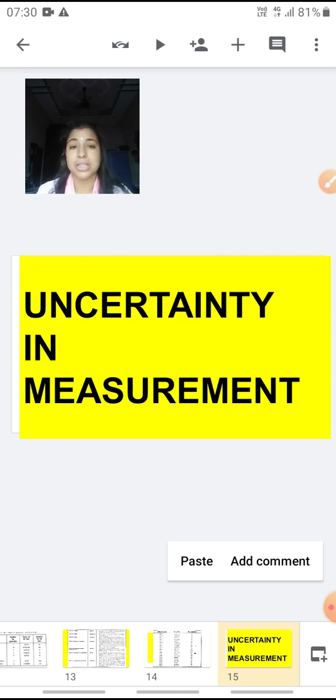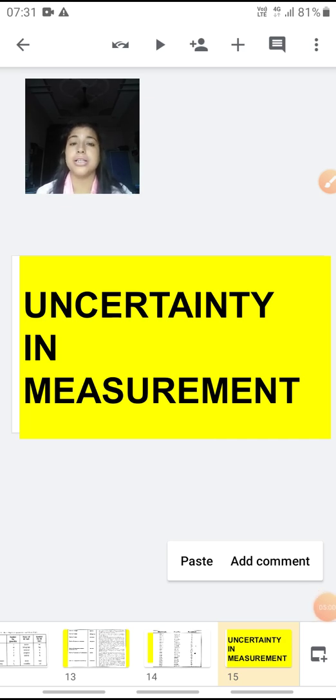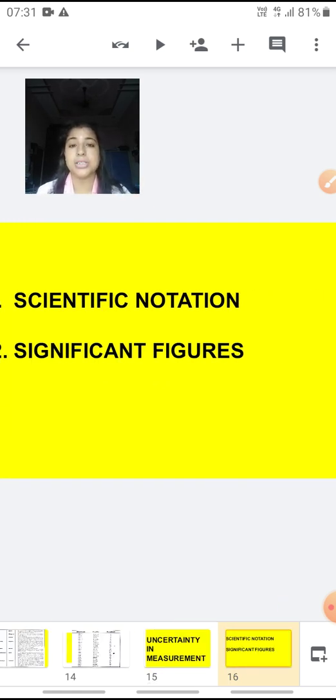Now there are certain meaningful ways in which we can handle the numbers conveniently and present the data realistically by using certain methods and showing the certainty to the possible extent. Now we can do this by using a number of ways. The first one we'll be discussing is writing the numbers in scientific notation, and second is the significant figures. Now scientific notation, why are we writing the numbers in scientific notation?